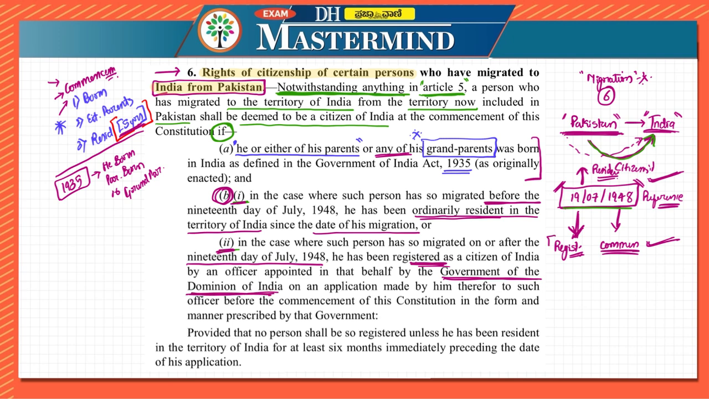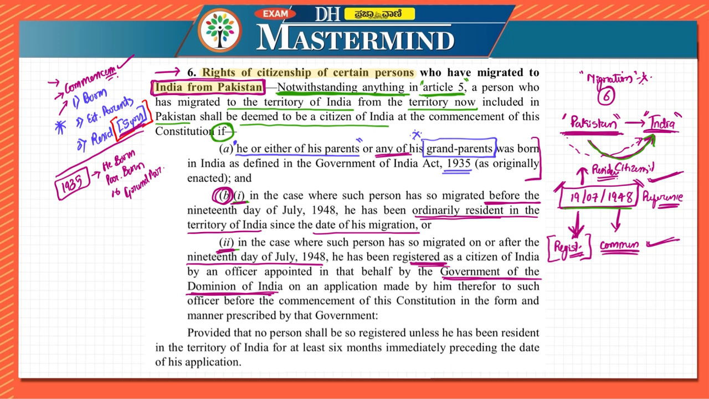If they have been to that person and they have registered that they are citizens of India, then they are citizens of India. This is what Article 6 is saying. I hope you have understood Article 5 and Article 6. Article 5 said about the commencement. Article 6 said about the migration from Pakistan to India.